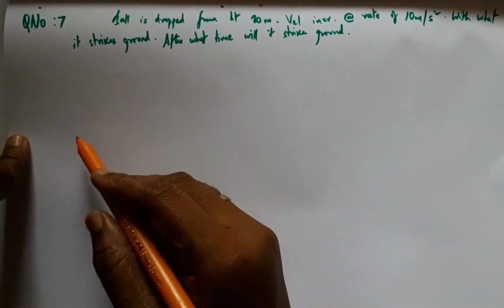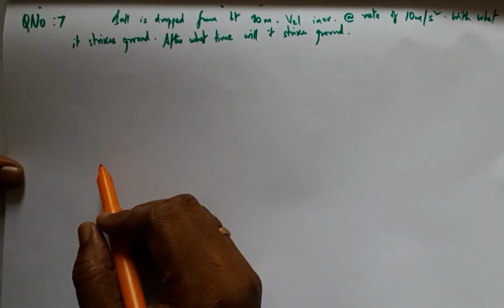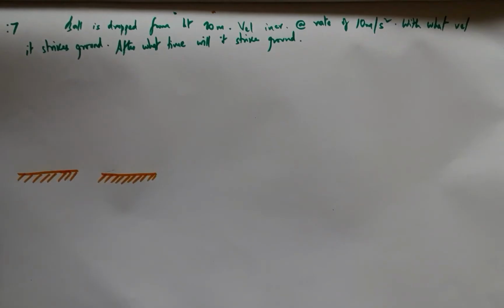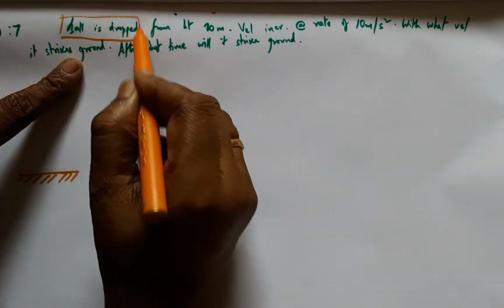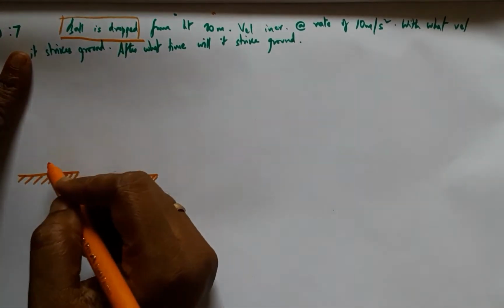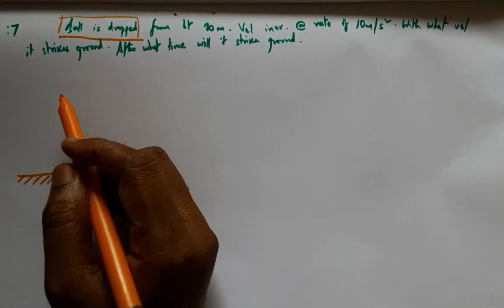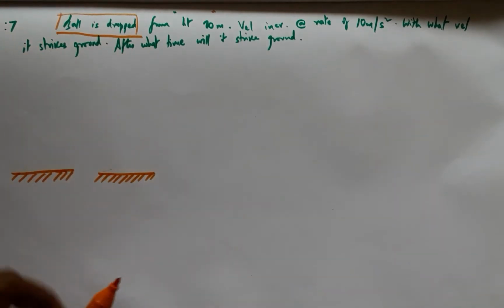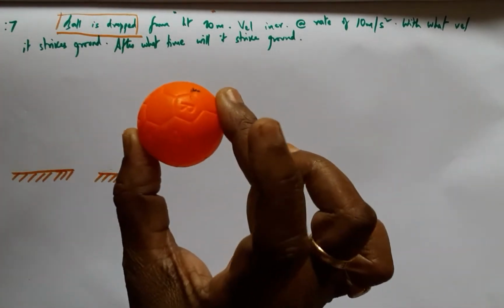For this, I first need to explain the three possibilities. Herein it is stated that the ball has been dropped. There is a difference between dropping and throwing the ball. Dropping the ball is simply leaving the ball to come down without giving any kind of force to the ball.